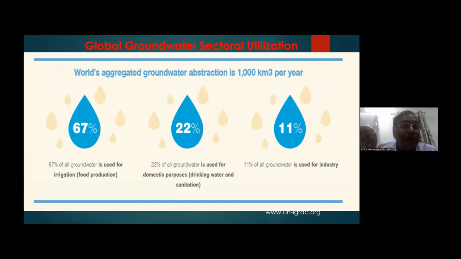Then 67% of all groundwater is used for irrigation. This is another dimension. The world's aggregated groundwater abstraction is of course 1,000 cubic kilometers. As I already told, Asia is 1/3 of the use, whereas India itself is 1/4. And then 22% of all groundwater is used for domestic purposes. That means when you compare to agriculture, domestic use is really less worldwide. Only 11% is used for the industry. So this is another dimension of looking at the groundwater.